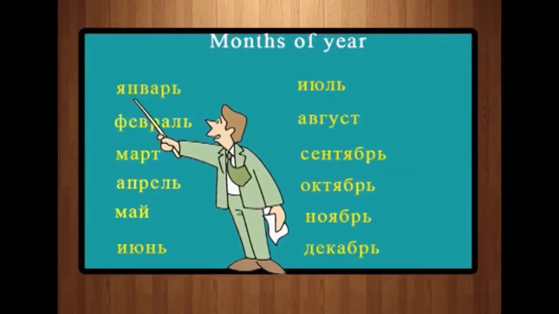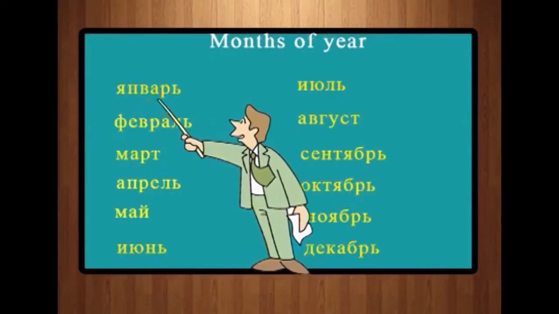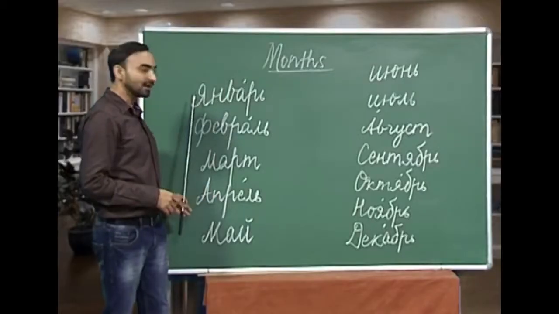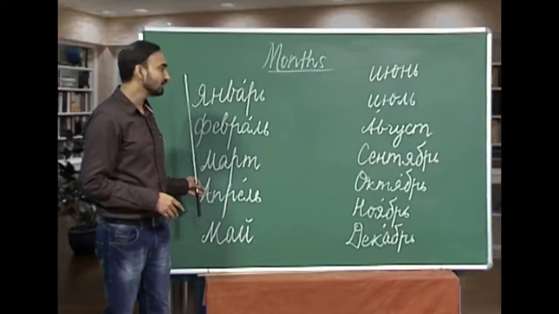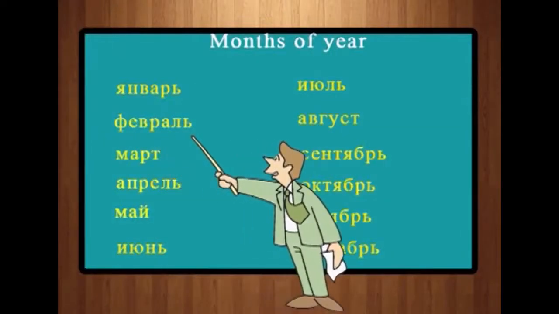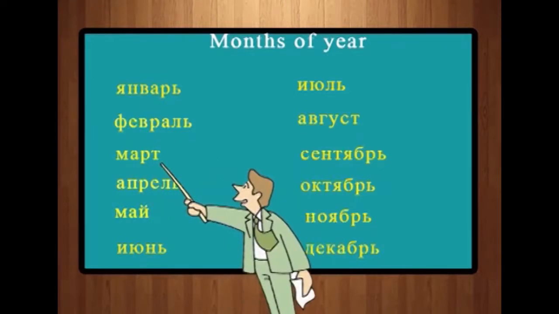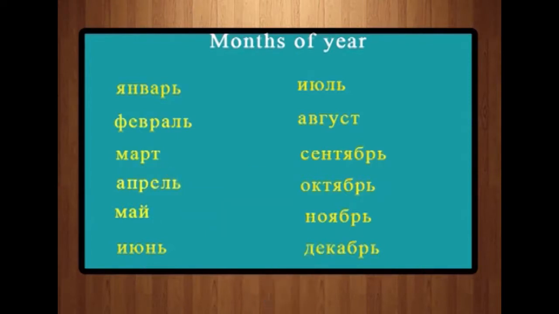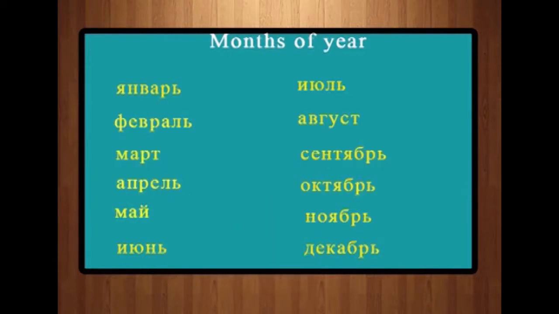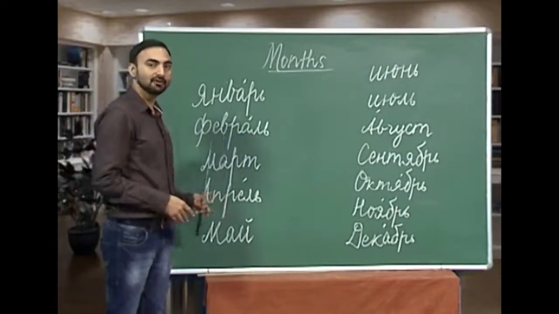The first is January. So, how do you say January in Russian? We call this month Yanvar. Yanvar, stress is on A, that is why this Ya is reduced to E. Yanvar, January. Fevral, February. Next is March. March is March. April. May.